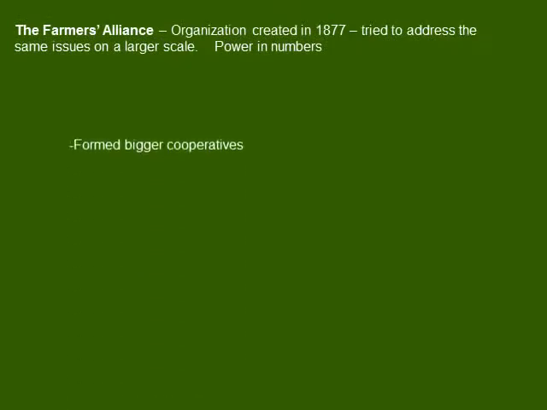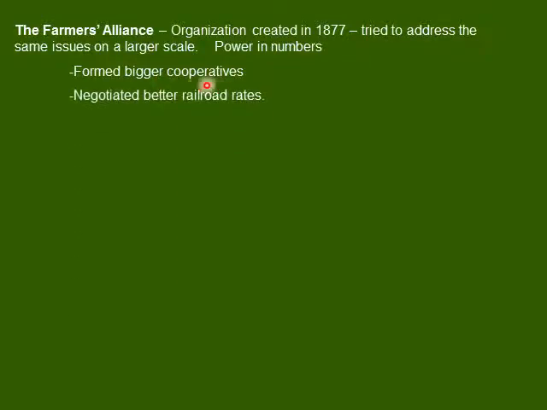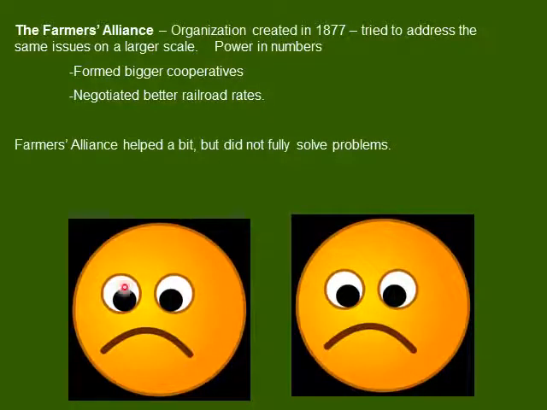So the next organization is called the Farmers Alliance. The Farmers Alliance, formed 10 years later, is basically a group that tries to address the same issues as the Grange, but on a larger scale, once again, a power in numbers. They want to form bigger cooperatives. They want to negotiate with railroad companies and try to lower the price that they have to pay to ship their products. Once again, they have a good mentality, but they're not able to fully solve the problems. They simply are not able to affect a big enough change. So we have a double smiley face, double frowny face for the Farmers Alliance.